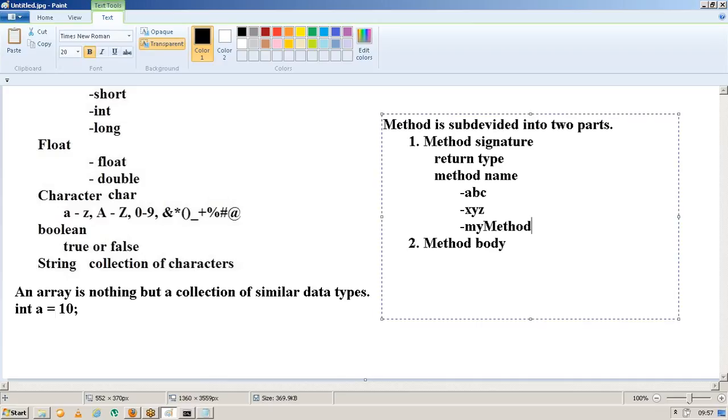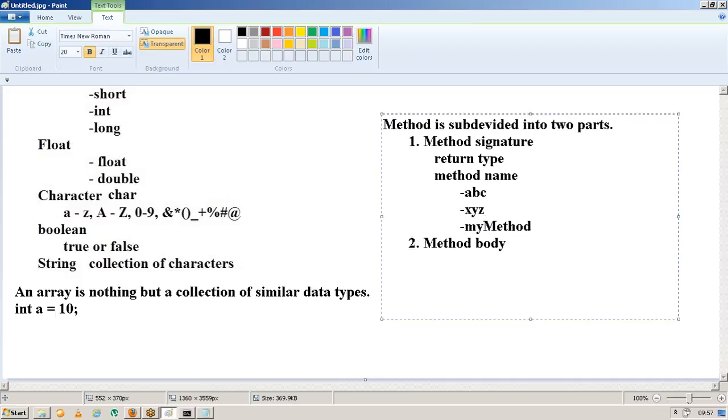Coming to the method signature, it is mandatory to provide the return type, and it is mandatory to provide the method name also. Coming to the method name, we can give anything: ABC, XYZ, or something like myMethod. But the naming convention is that the starting letter should be a lowercase letter, and the starting letter of the second word should be an uppercase letter.